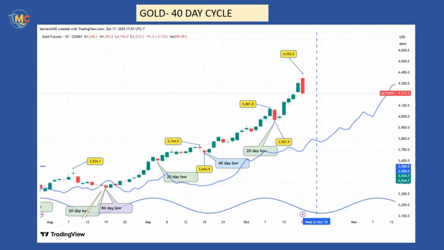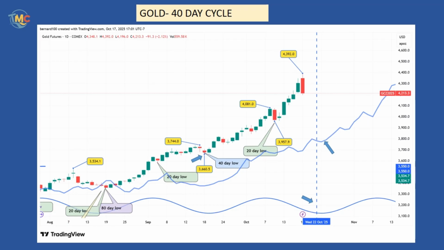Let's see the 40-day cycle. After the August 20th low, the gold market formed its first 40-day cycle low on September 18th. This cycle was 29 days long, 5 days shorter than the 34-day average discovered in the 1970s by Hurst. The second 40-day cycle is expected to form on October 22nd. Technically, the market is supposed to cross below its cycle line. But again, since the gold market is very bullish, we can expect the market to form its low well above its cycle line.